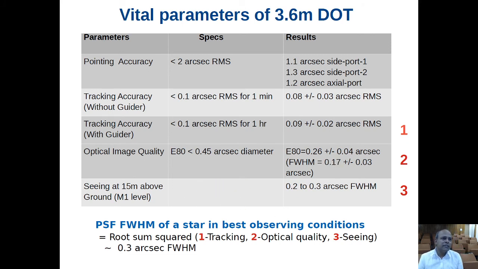Also, this is very important: the primary mirror of this telescope lies 15 meters above the ground, and the site characterization was actually done at a few meters above ground level. So at 15 meters above ground level, the contribution from local seeing reduces to 0.2 to 0.3 arcsecond FWHM. If you combine all these three parameters, we are expected to get 0.3 arcsecond FWHM of celestial sources. So this is the best observing condition in which this telescope is capable of getting images as sharp as this.